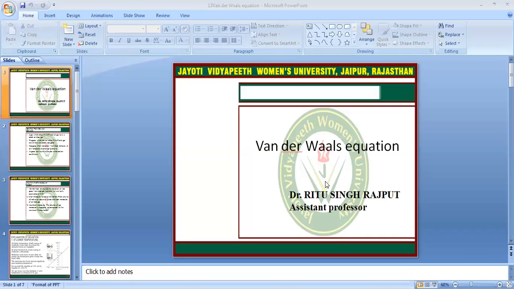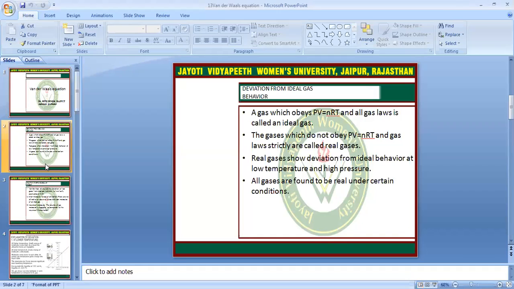Today's topic is the van der Waals equation: deviation from ideal gas behavior. In the previous session, I told you what the gas law is, what ideal gases are, what real gases are, what PV = nRT is, and the relation between pressure, volume and constant temperature. Today's topic, van der Waals, is also related to these gases.